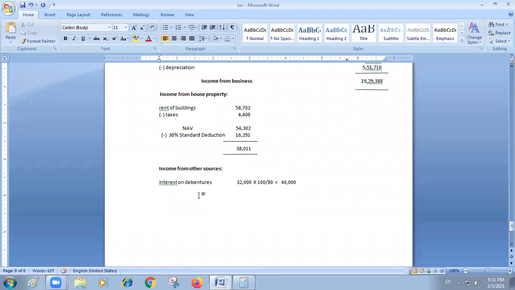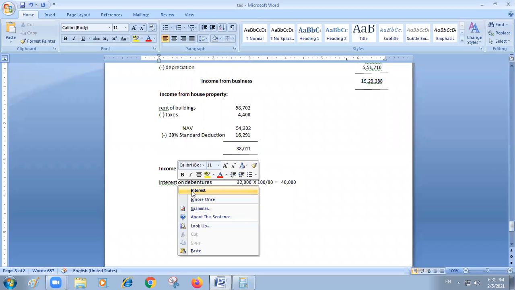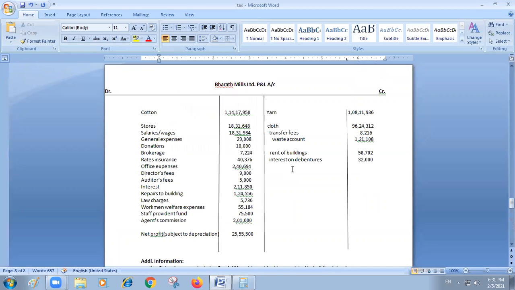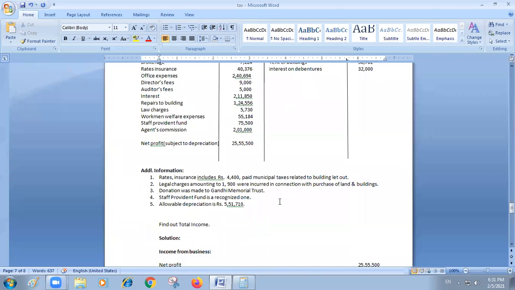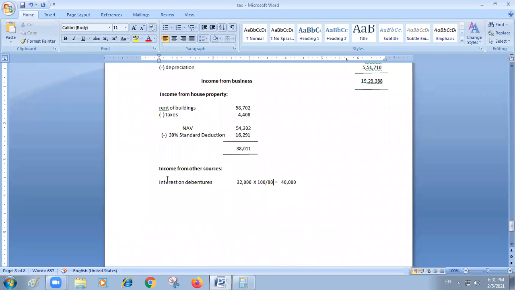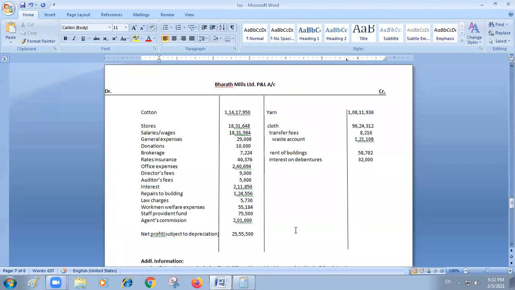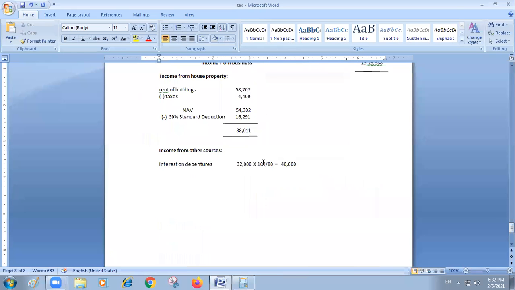So whenever interest on debentures is given on the credit side of the profit and loss account, you have to understand it is the net amount, not the gross amount. You have to convert it into the gross amount. So the conversion is like this: 32,000, or whatever amount is given, you take it, multiply it with 100, and ultimately divide it with 80. That gross amount you are going to get. That amount will be your gross amount.